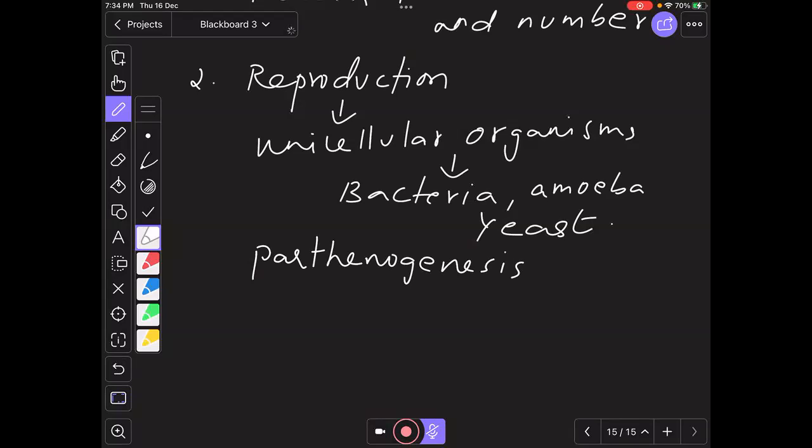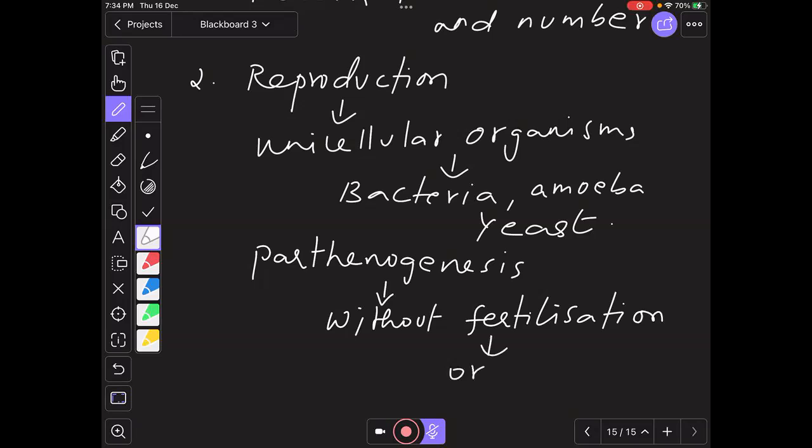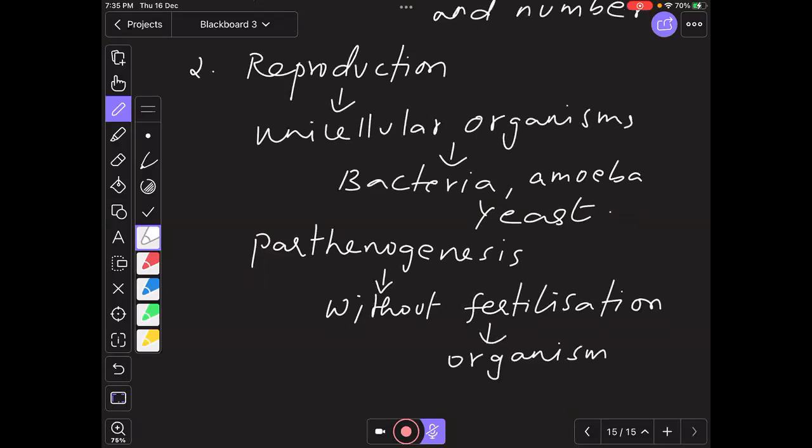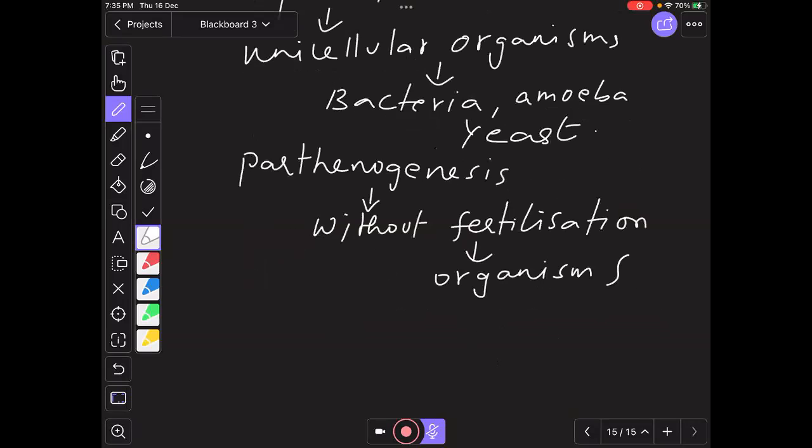Okay. So this parthenogenesis is, we speak about without fertilization. I'm audible, right? So without fertilization, an organism is formed. You would have come across the word called cloning. Maybe you have watched a number of movies. The cloning you would have come across, right? Similar. So an organism has been formed without fertilization.